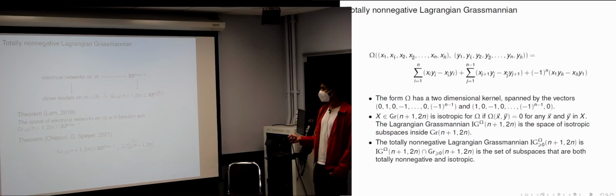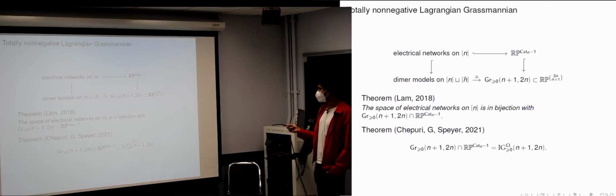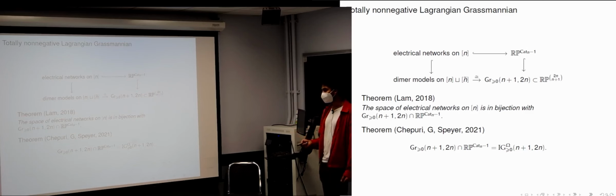Okay. So let's go back to this commutative diagram that we have over here. We have electrical networks, and if we look at the two ways of getting from this side to this side, we see that electrical networks land inside the slice of the totally non-negative Grassmannian with this projective space. And Thomas Lam's result tells us that this is a bijection.